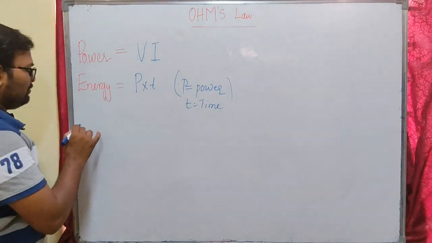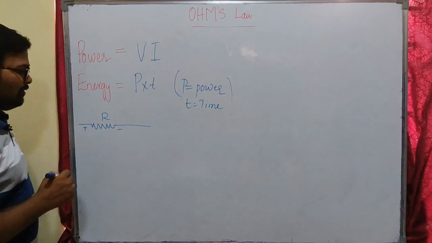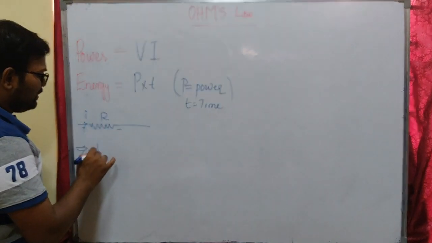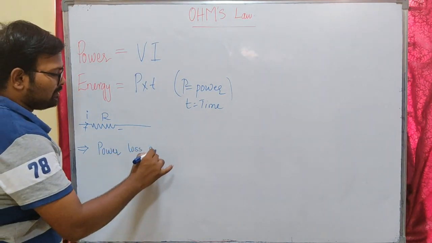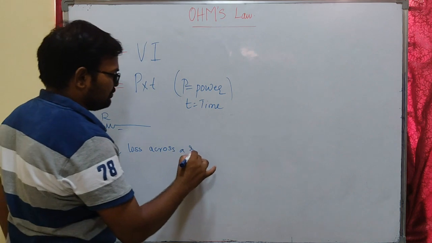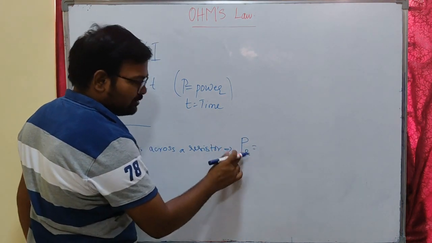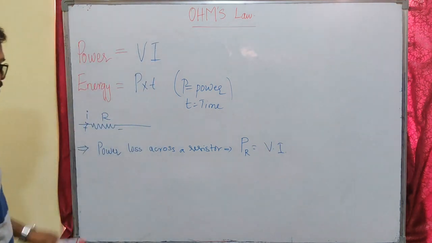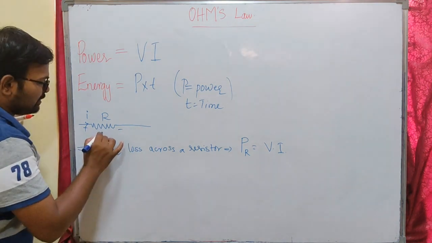Okay, so we have a resistor. Let us consider it as a resistor R. If I pass some current I to the resistor, some amount of power will be lost. Power loss across a resistor is mentioned as PR, and I am making it V times I. Let us consider the potential across the resistor as V here.